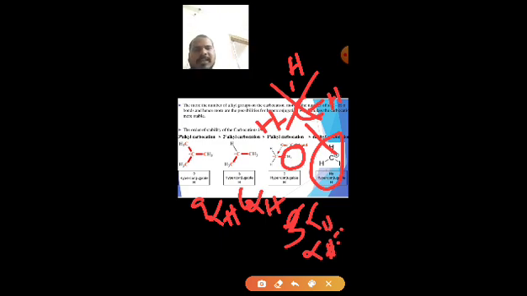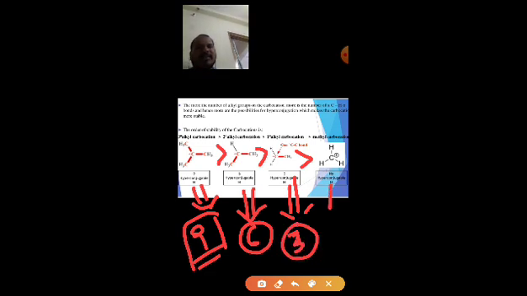So from that statement we can say that the tertiary carbonium cation is more stable than the secondary carbonium cation. The secondary is more stable than the primary, and the primary is more stable than the methyl carbonium cation, because the tertiary exhibits 9 hyperconjugative structures, the secondary exhibits 6, the primary exhibits 3, and the methyl exhibits 0. The more the number of hyperconjugative structures, the more stable the carbonium cation.